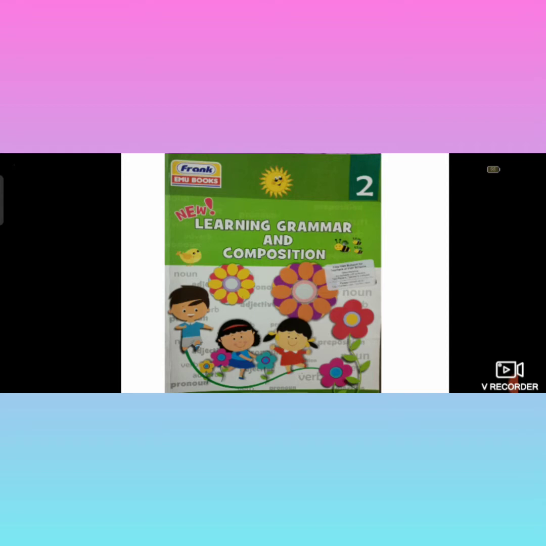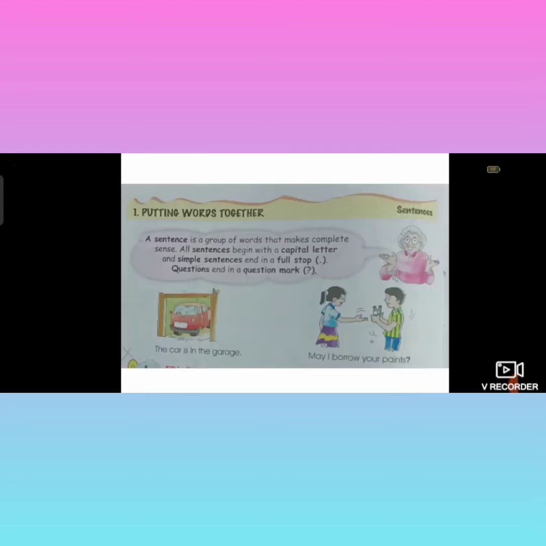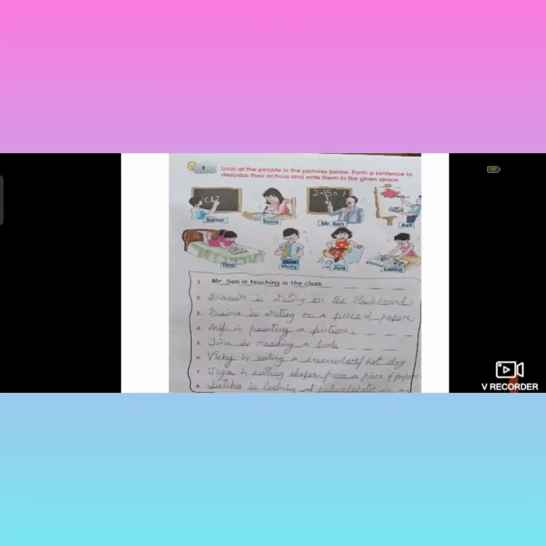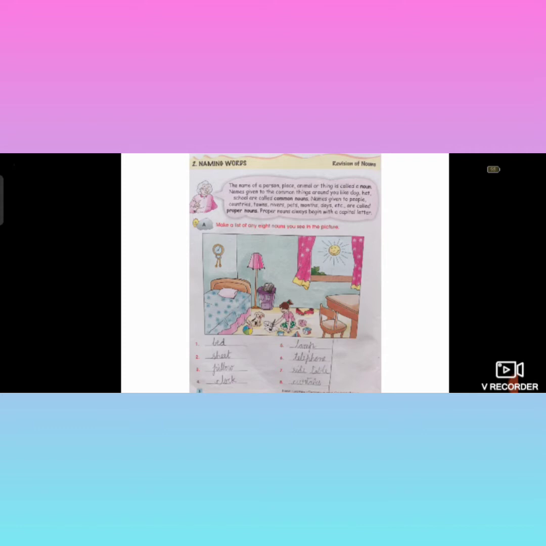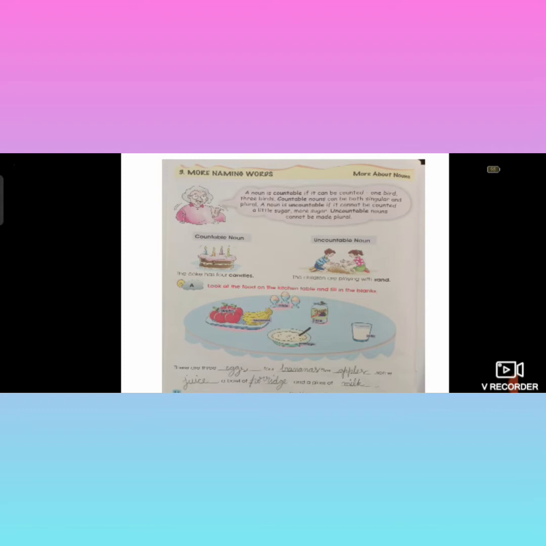Children, all of you open your English grammar book. See the image and open this book. You had completed these pages. Let us revise. Unit 1, putting words together, you had completed. And unit 2, naming words, also completed. And today you're going to see unit 3, that is more naming words.